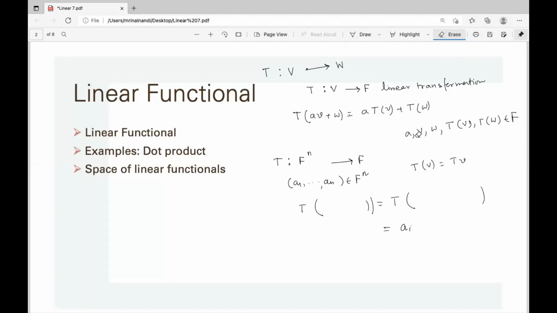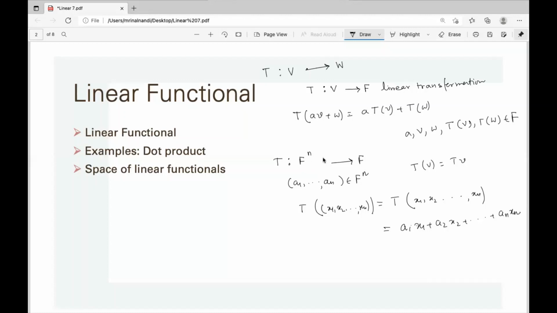Here a1, a2, ..., an are fixed. We have to take input as x1 to xn. a1, a2, ..., an are fixed, but x1 to xn are any scalars. Here it is a1 x1 plus a2 x2 and so on, the dot product. So this is a very important linear functional when the vector space is F^n.